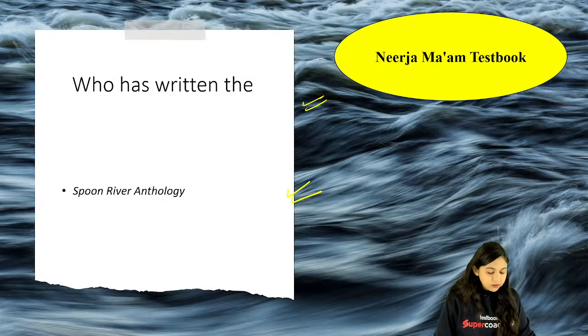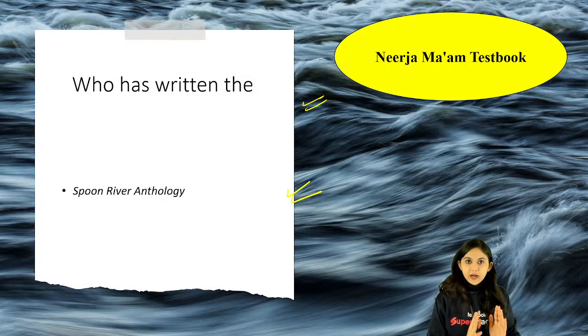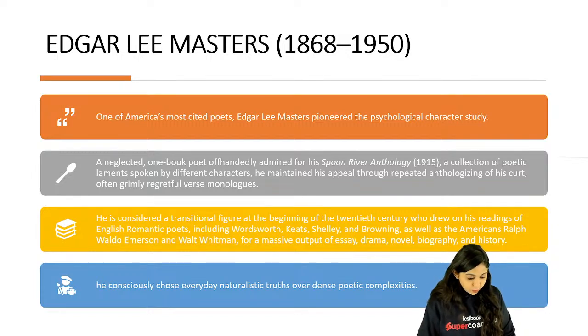So this is Edgar Lee Masters. Okay, please remember that. And he is our first important poet for today's class, right? So when we're talking about the Spoon River Anthology, what are we able to see?